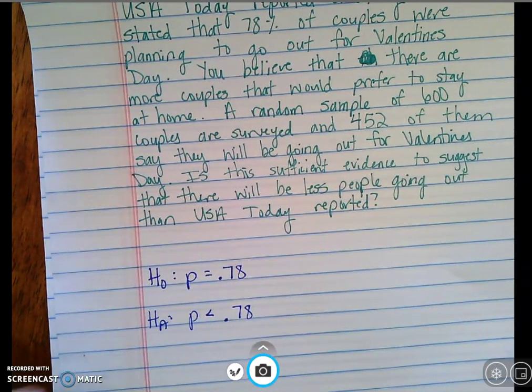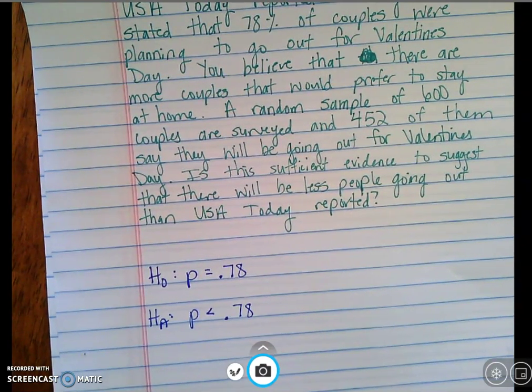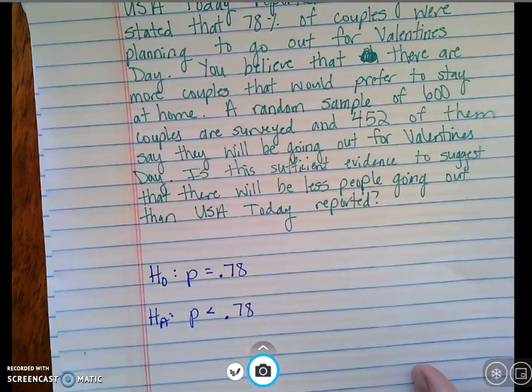Null and alternate. Now, you have to put your conditions in context. So I'm going to write those out. I'm actually going to go on another sheet of paper because they're going to take a couple of lines.